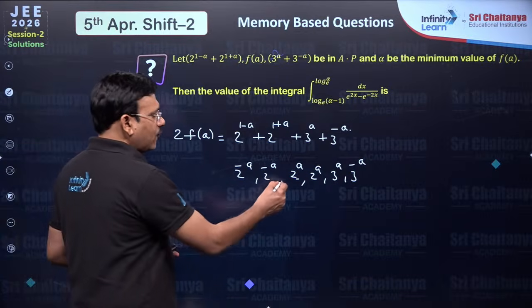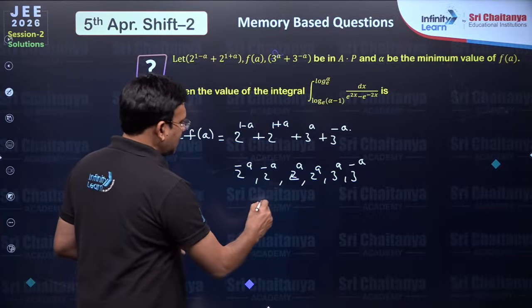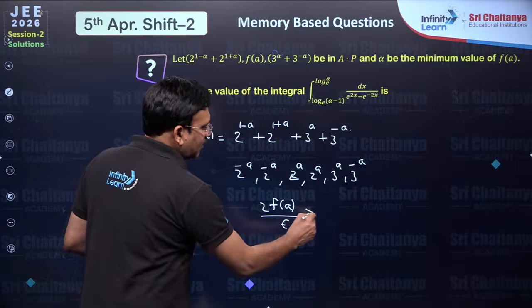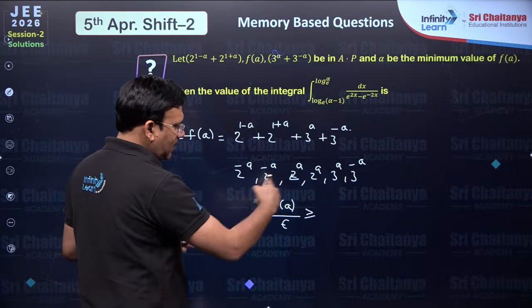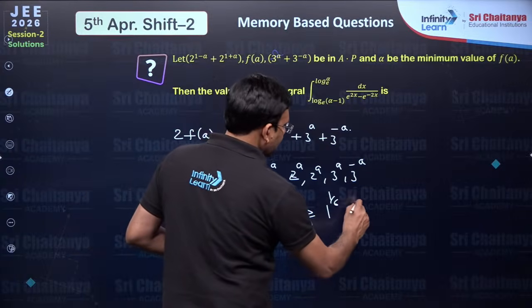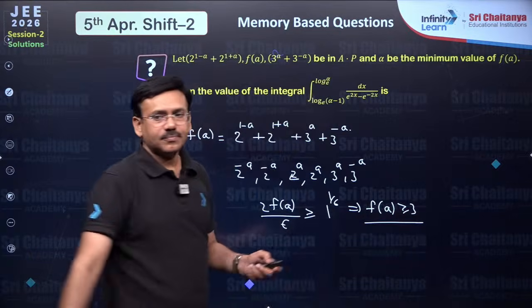If you apply AM-GM, that means 6 items are there. The sum is nothing but 2f of a, divided by the number of items, 6. Arithmetic mean is greater than or equal to the geometric mean, whose product will become 1 power 1 by 6, which implies f of a is greater than or equal to 3.